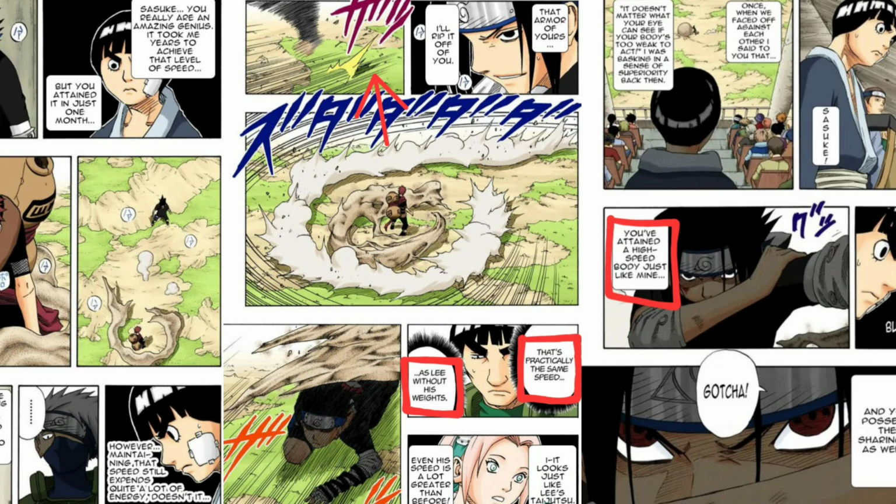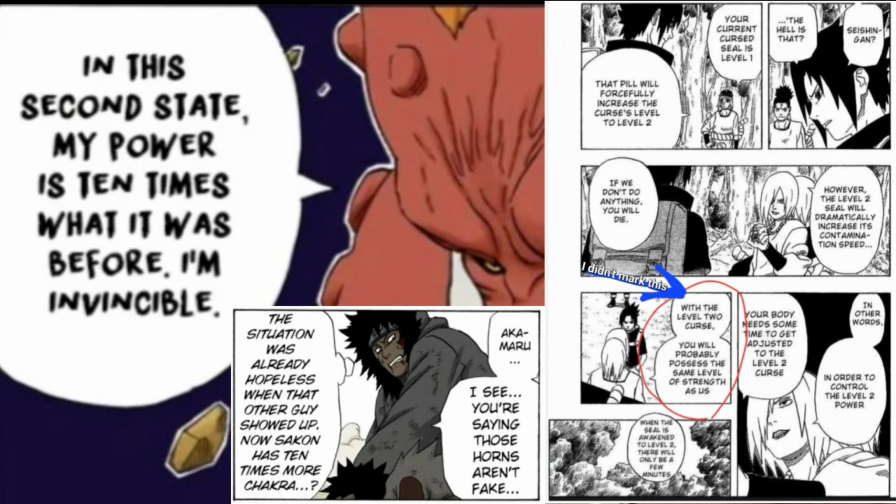Base Sasuke, after he trained with Kakashi, is stated to be as fast as Lee without his weights, which gives him a speed of 80% light speed, which is 239,833,952 meters per second. He also speed blitzed his own shadow in the scene. The multiplier of Curse Mark II is 10 times. 239,833,952 times 10 equals 2,398,339,520 meters per second, which is a very bit more than 8 times faster than light. So Curse Mark II Sasuke is deep into FTL.